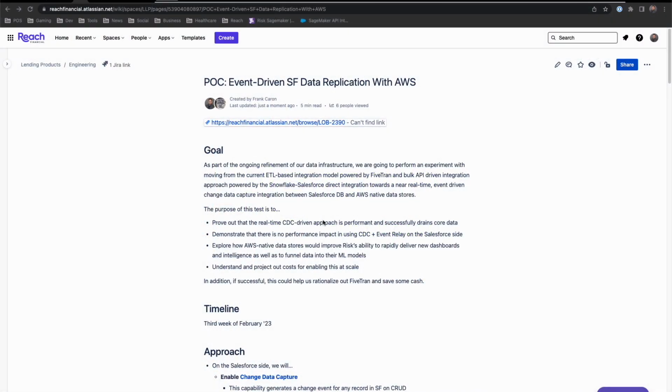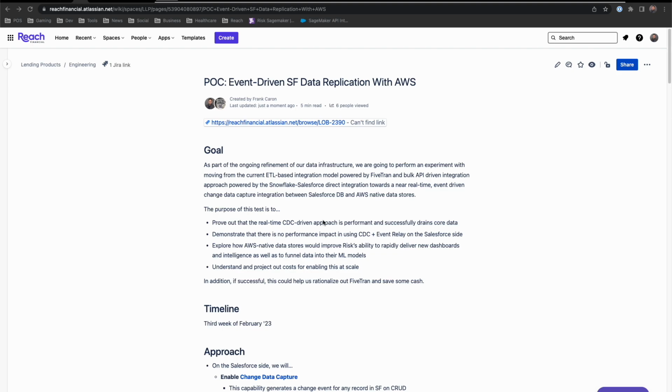So really quick, today we are using Salesforce as our system of record for all of our borrower operations, and in fact for our borrower experience as well to a large degree. As we evolve our borrower experience, more and more of that is going to live on the AWS side. But both the AWS side and the Salesforce side need to be able to share data with one another and ultimately drain all of that data into a place that our risk and data teams can actually make use of it for building analytics and prediction intelligence for our machine learning models.